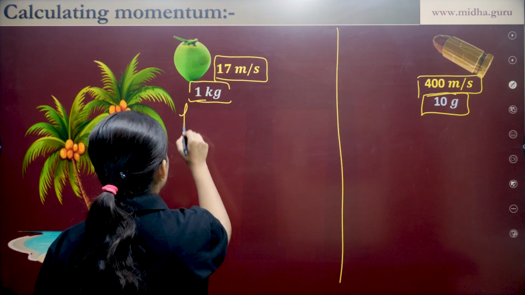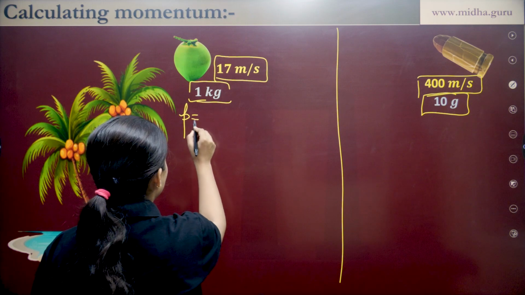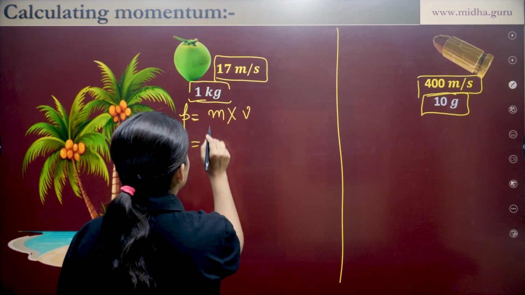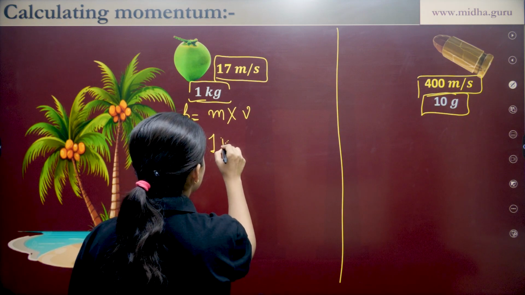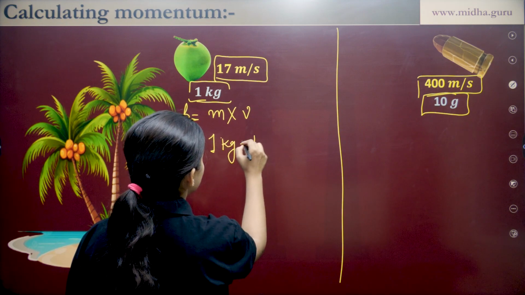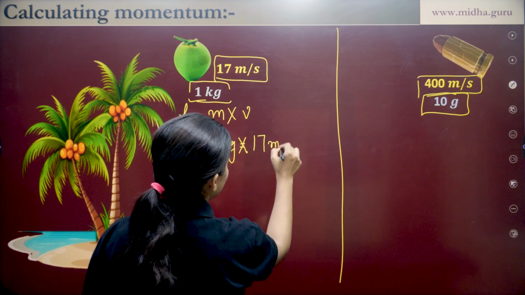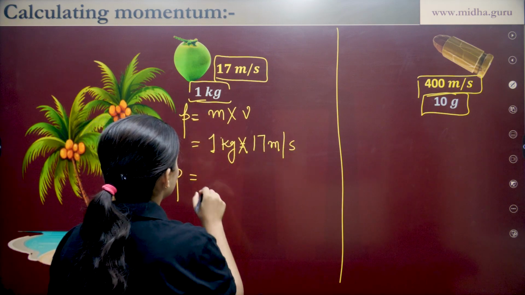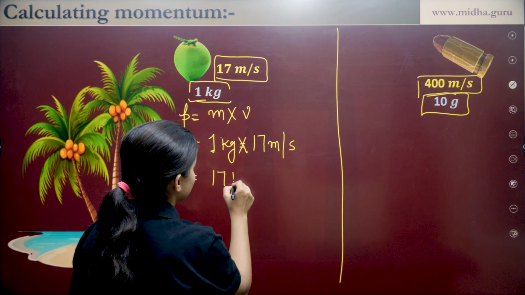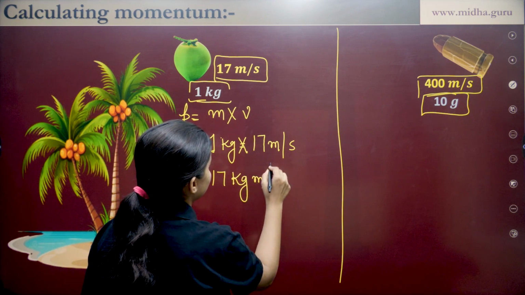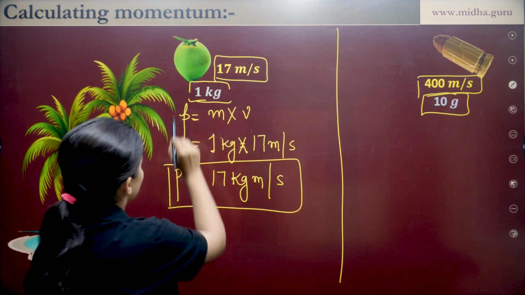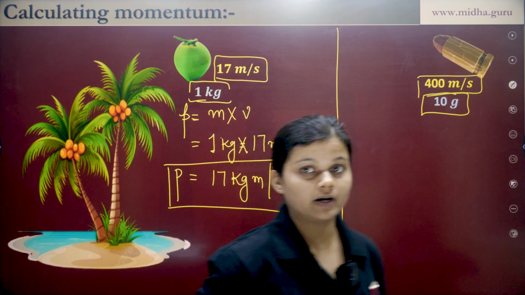What is momentum? Momentum can be represented by P, mass times velocity. What is mass? 1 kg. And what is velocity? 17 meter per second. So what is the momentum of this coconut? The momentum of this coconut is 17 kg meter per second. This is the momentum of the coconut falling from a coconut tree.